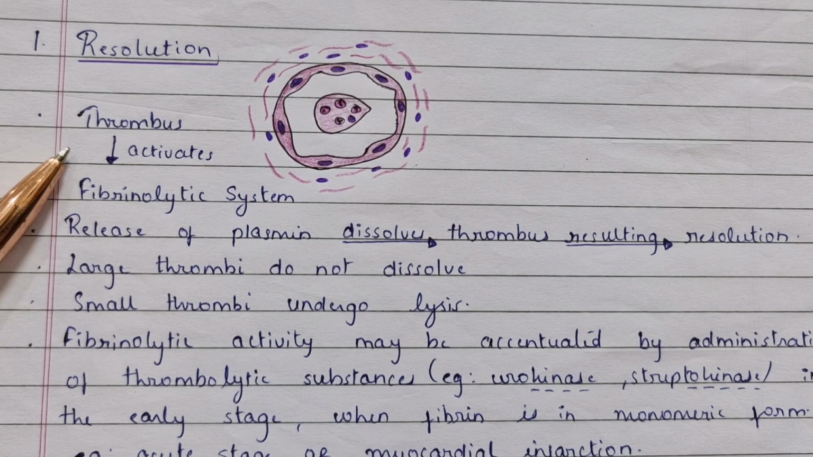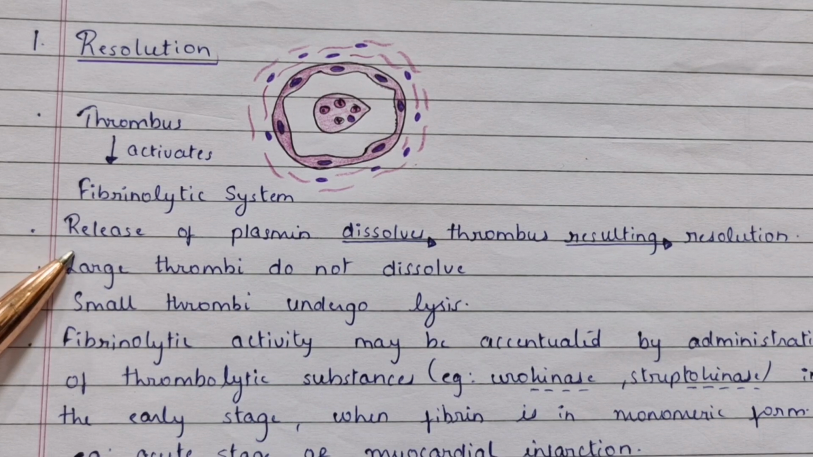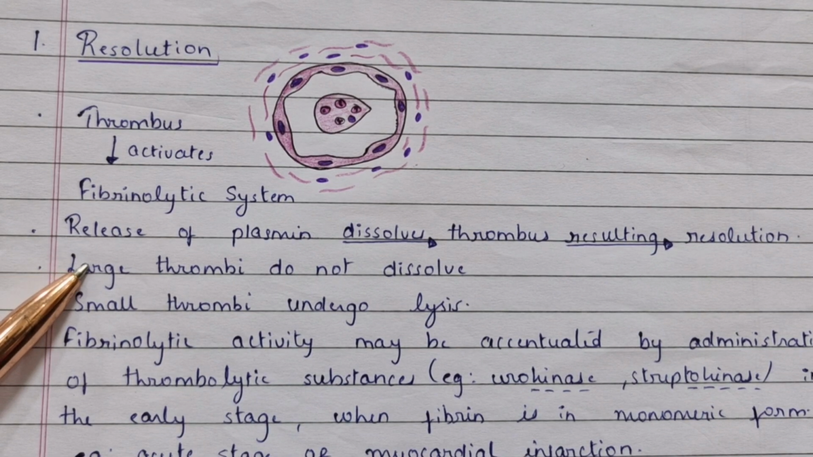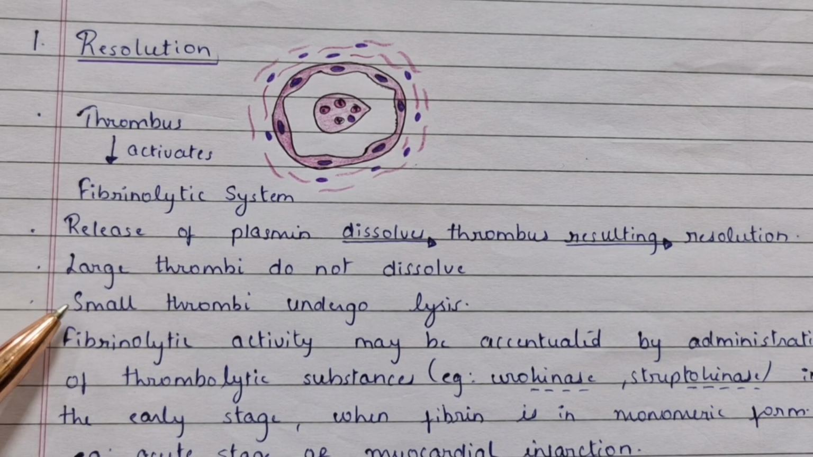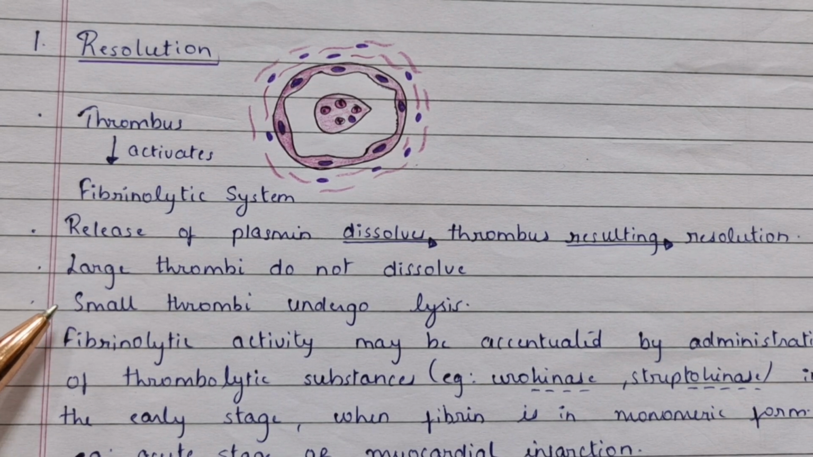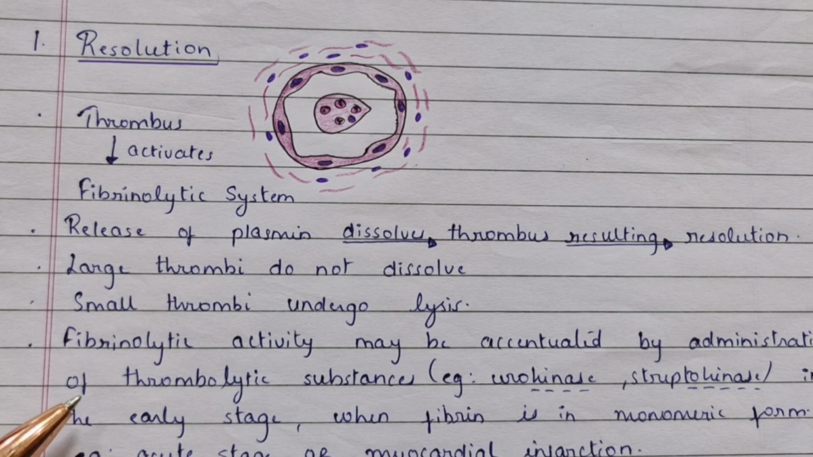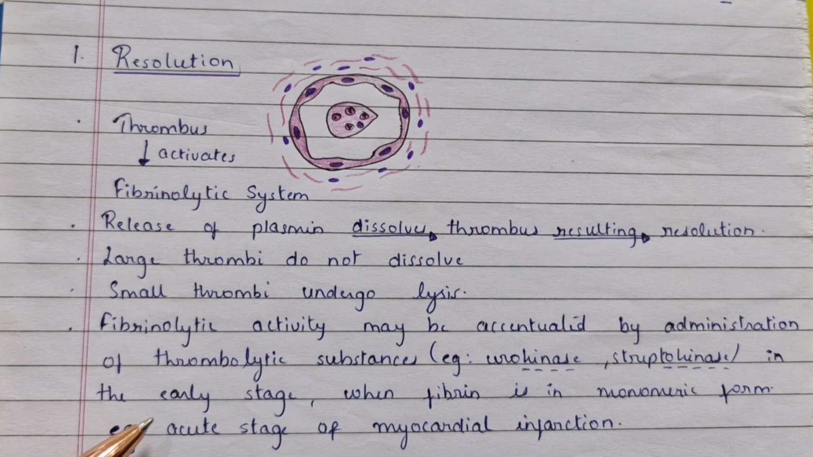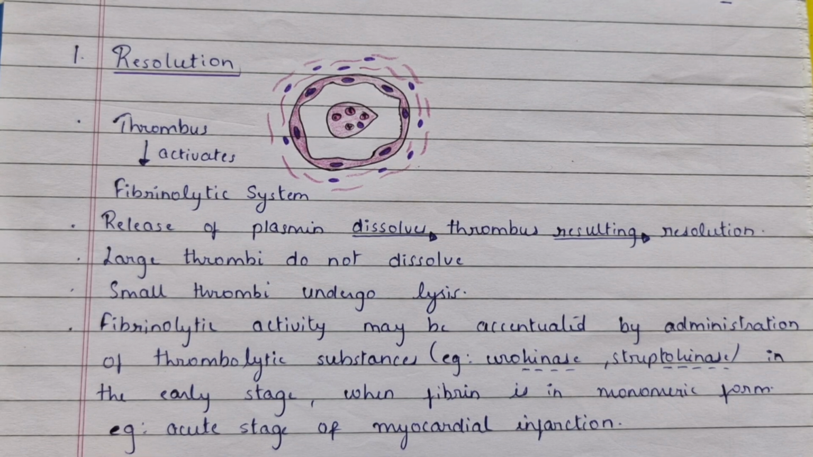Resolution. The thrombus activates the fibrinolytic system. There is release of plasmin which dissolves the thrombus, resulting in resolution. The large thrombi do not dissolve. Small thrombi undergo lysis. Fibrinolytic activity may be accentuated by administration of thrombolytic substances, for example urokinase, streptokinase, in the early stage, when the fibrin is in the monomeric form. Example, acute stage of myocardial infarction.